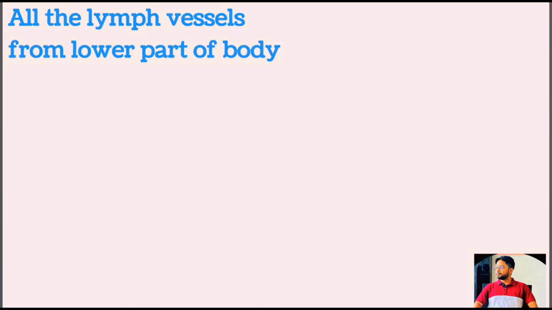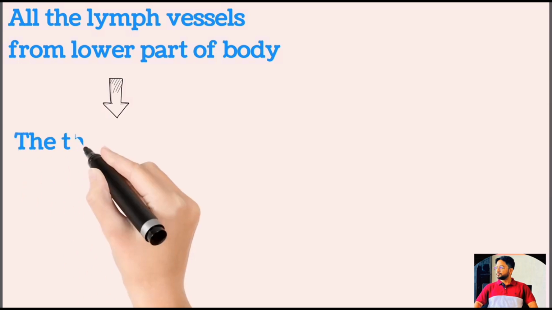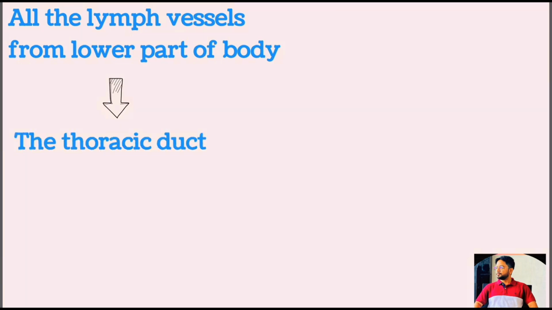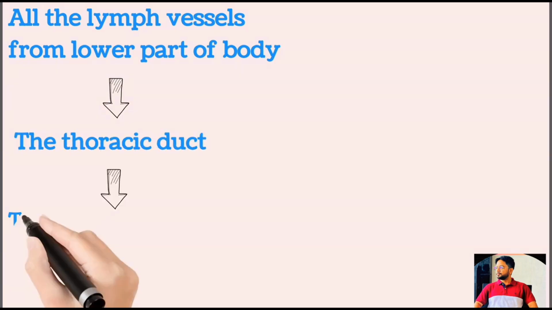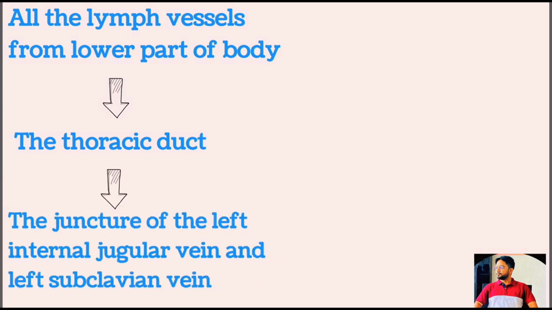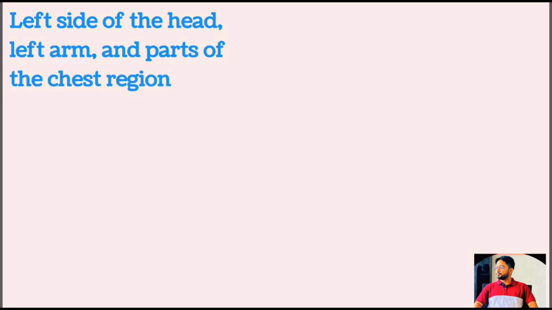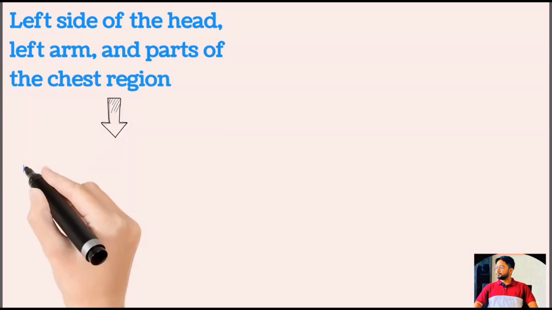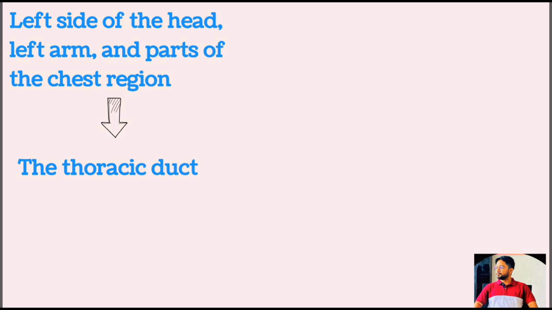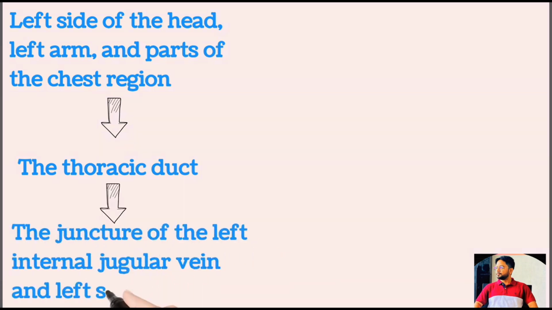Essentially, all lymph vessels from the lower part of the body eventually empty into the thoracic duct, and then it empties into the blood venous system at the junction of the left internal jugular vein and the left subclavian vein. Lymph from the left side of the head, left arm, and the left side of the chest also drains into the thoracic duct before it empties into the vein, that means at the juncture of the left internal jugular vein and the subclavian vein.